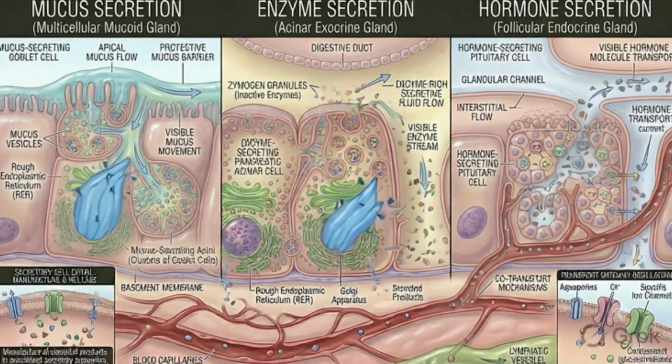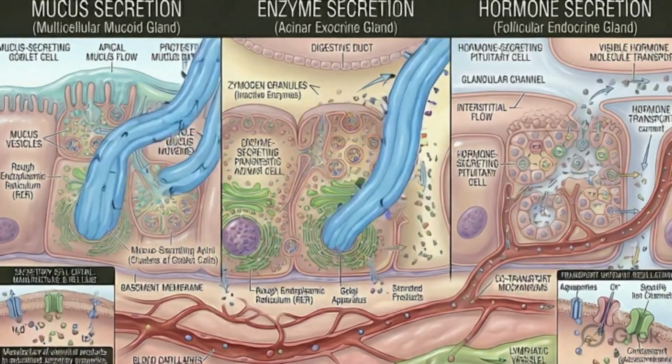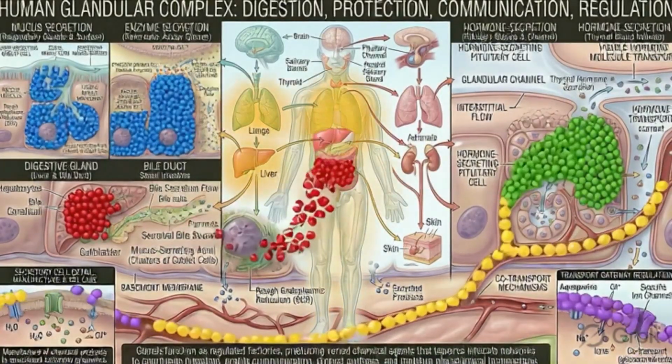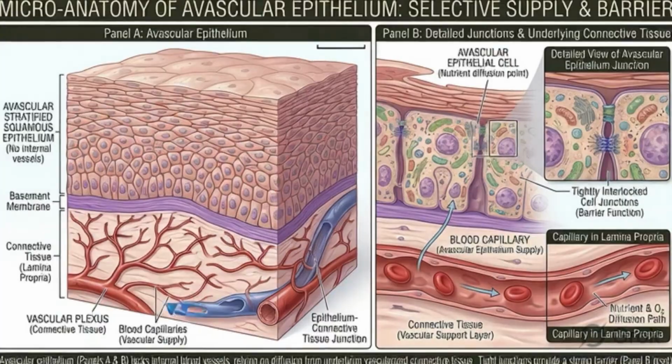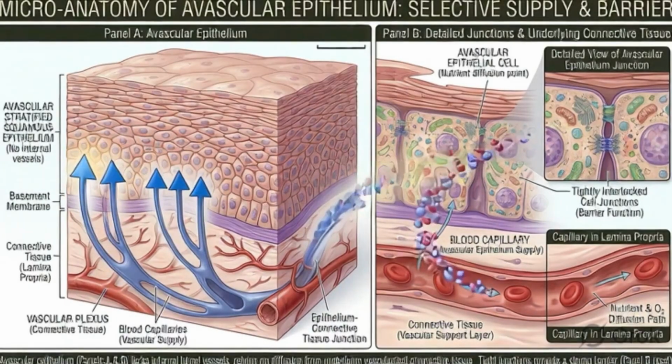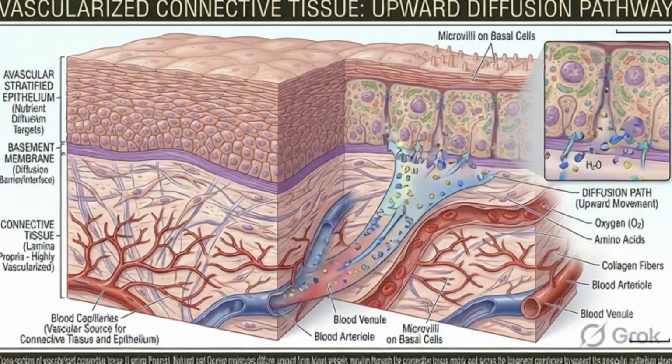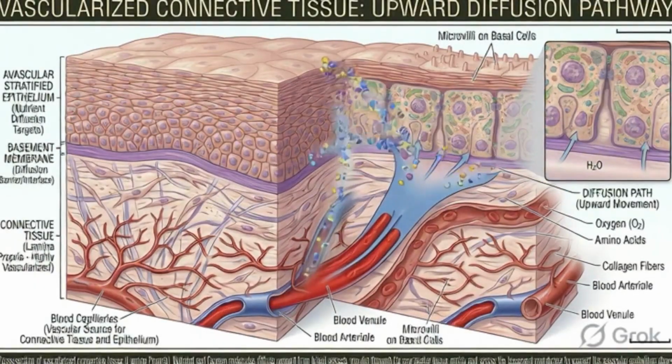Apart from covering and lining, some epithelial cells are specialized for secretion. They release substances like mucus, digestive enzymes, and hormones onto surfaces or into ducts. These secretory epithelial cells are arranged into structures called glands, which perform essential chemical functions throughout the body.